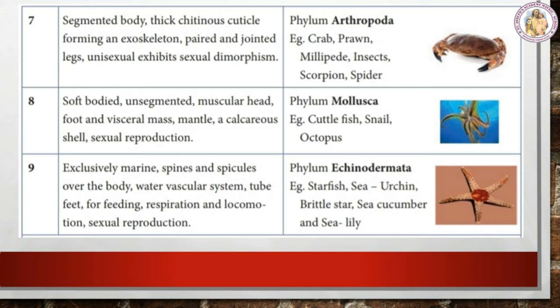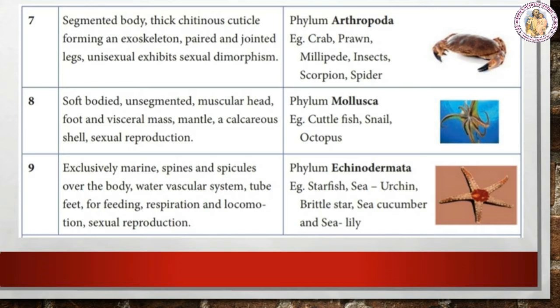Next, phylum Echinodermata, examples starfish, brittle star, sea cucumber and sea lily. The general characters of these animals are they are exclusively marine, with spines and spicules over the body, a water vascular system, and tube feet for feeding, respiration and locomotion.